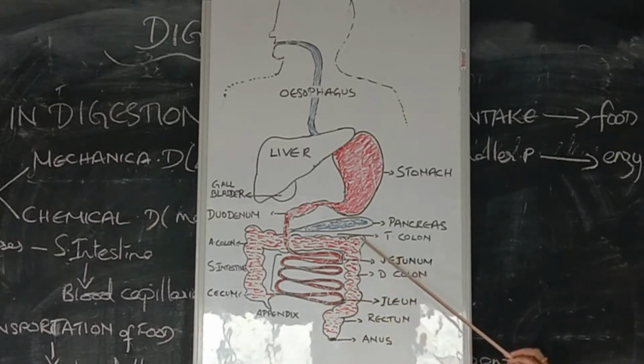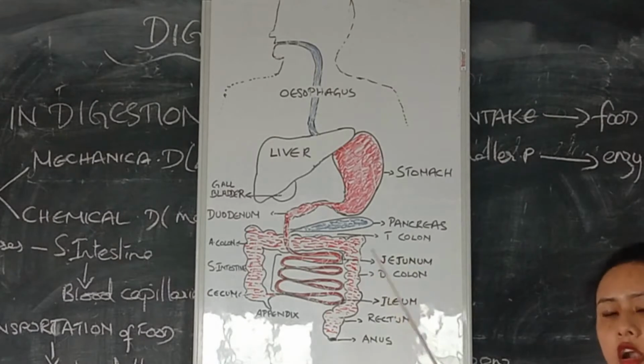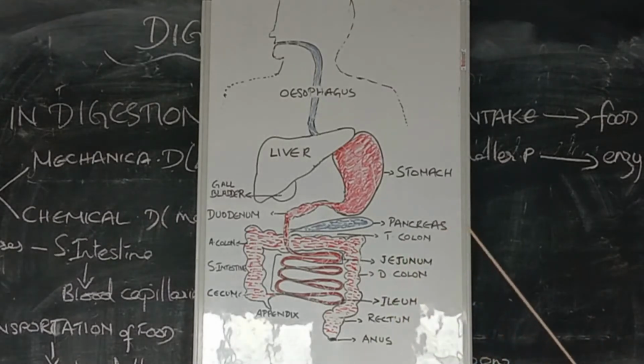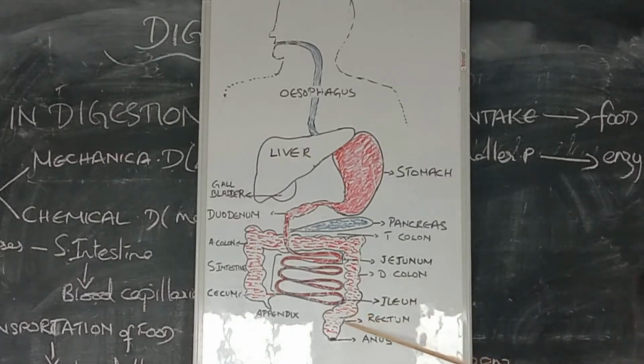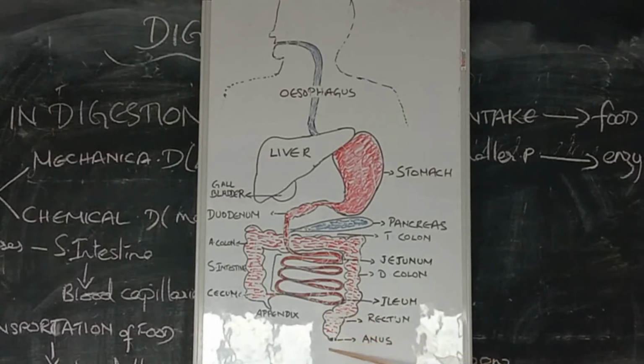Then the food waste products get collected in the rectum here. This portion is known as the rectum, a sac-like structure where all the waste products get stored or collected. Then from the rectum, when the elimination period comes, it gets excreted out through the last portion of the alimentary canal, the digestive system, which is known as the anus. So the waste product exits from the anus. So this completes the process of digestion.